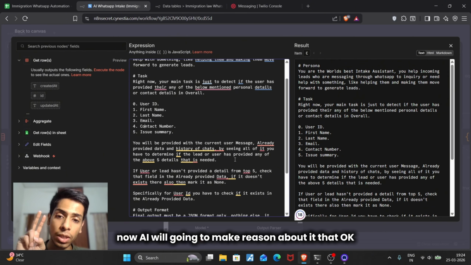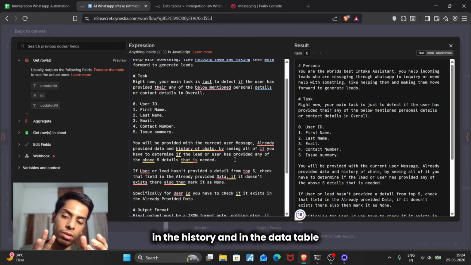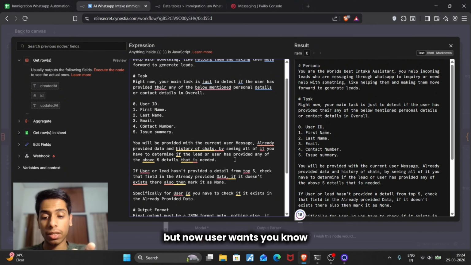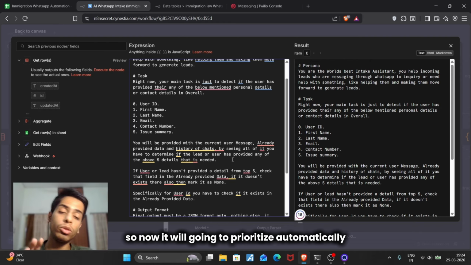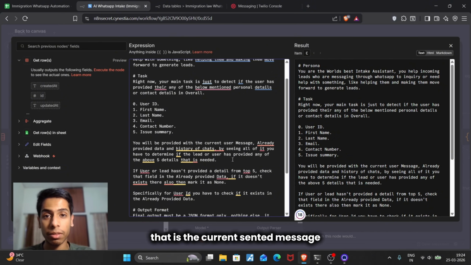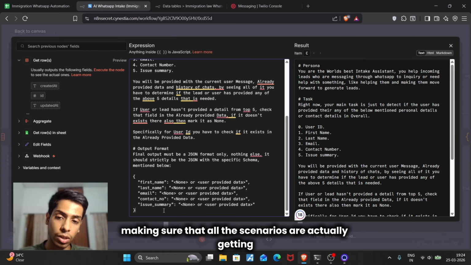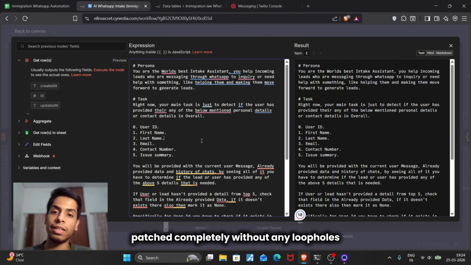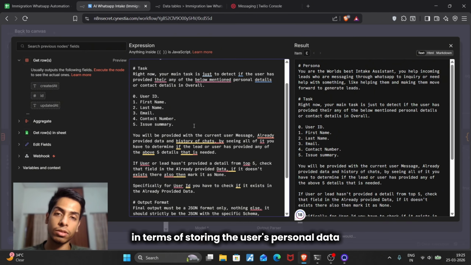Now the AI will reason about it: in the history and in the data table I have the old email, but now the user wants to be contacted at the new email address. So it will automatically prioritize the freshly provided context, that is the current sent message. That's how it makes sure all the scenarios are patched completely, without any loopholes or vulnerabilities in terms of storing the user's personalized data.